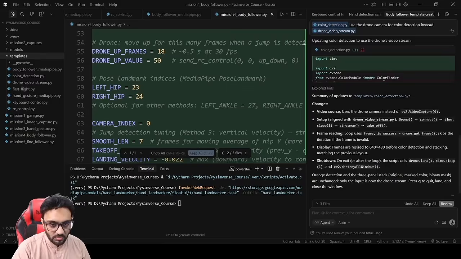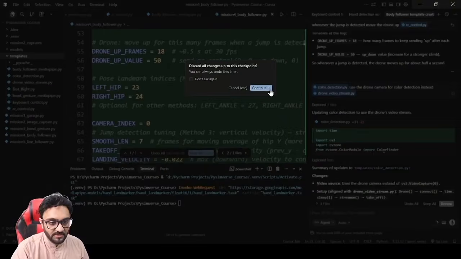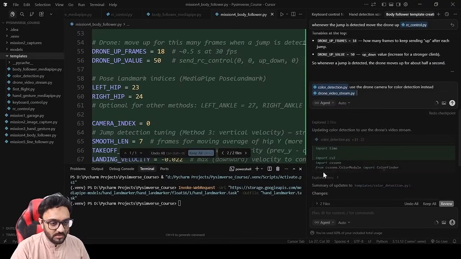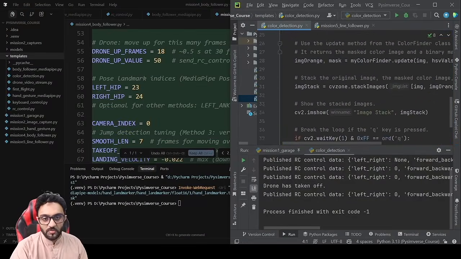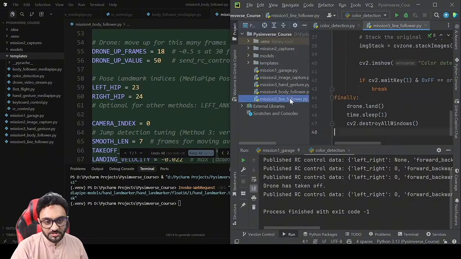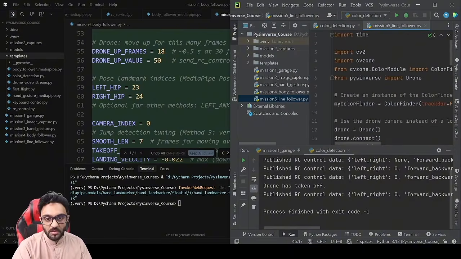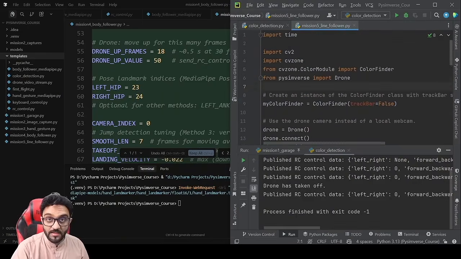So we can go to our drone, and here we said use the drone camera for detection and all that. So we can simply revert that and we can click on continue. And if I go back, now our color detection should be just about color, no drone involved. And then our mission 5 already has the code with the drone, right? So a little trick we played with the AI.